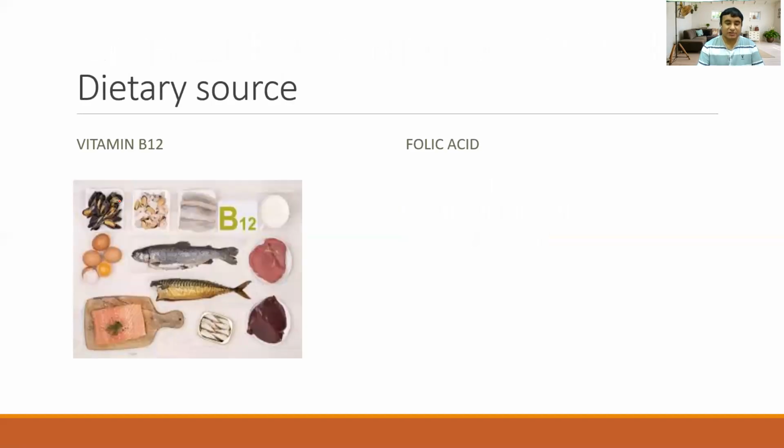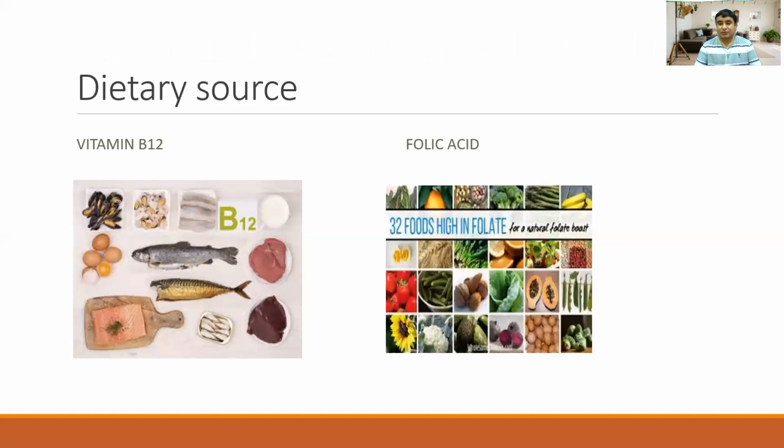What are the dietary sources? The dietary source of vitamin B12 is fish, meat, egg, and milk products. These are the dietary source of the vitamin B12. All are the animal products. But the folic acid you can get into the different vegetables and the fruit, like you can get in the green leafy vegetables, papaya, tomato, banana, mangoes, cabbage. So the people who are vegans, they get the vitamin B12 deficiency, but they are not deficient of the folic acid.